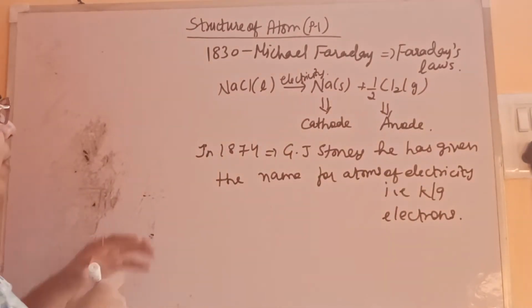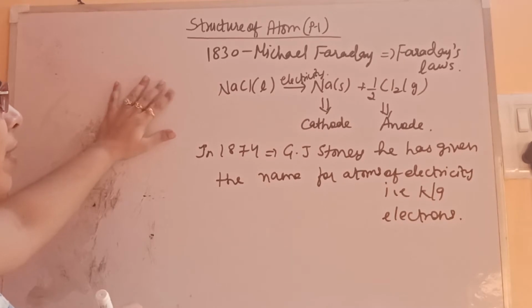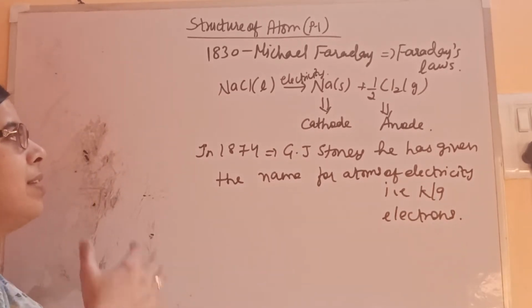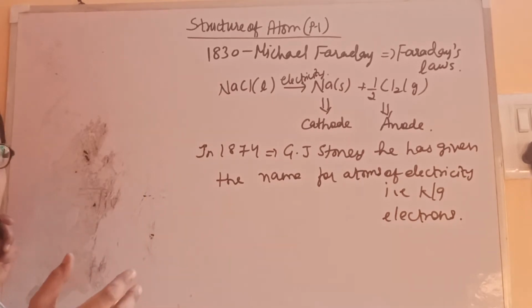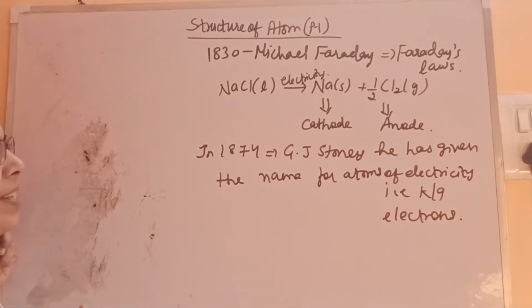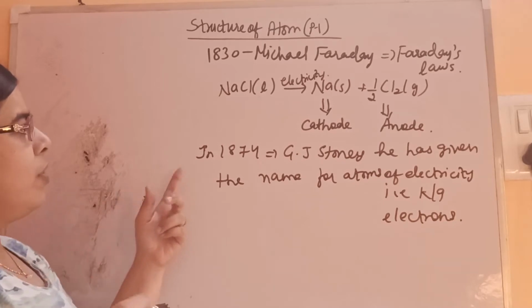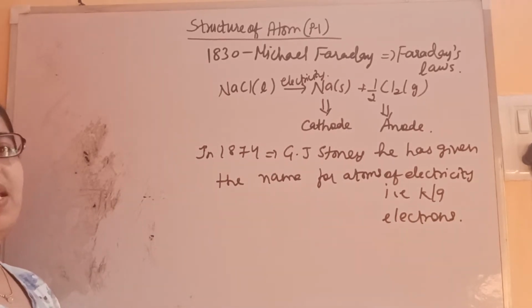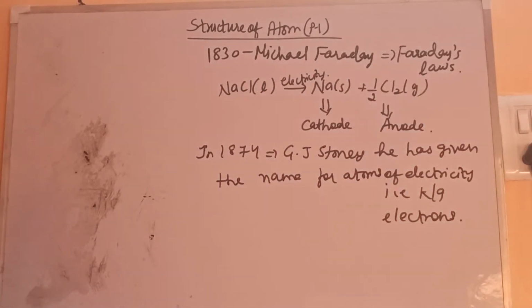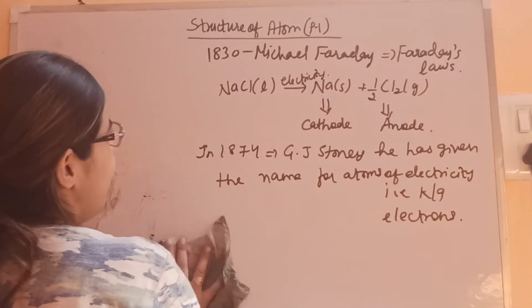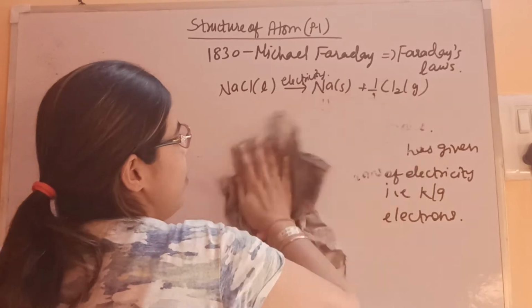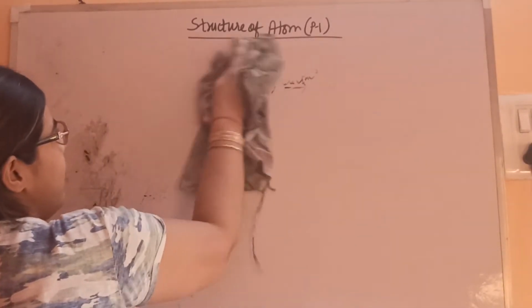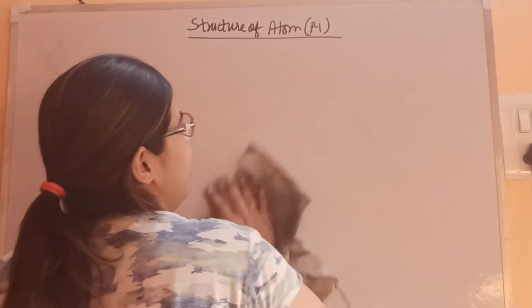So these scientists worked on the atoms of electricity. On passing electricity, the particular compound gets decomposed due to the atoms which are present inside it. So in 1874, G.J. Stoney gave the name for the atoms of electricity, that is the electrons. Now let's see, the atom can be divided into three types of fundamental particles. Let's see one by one who discovered these particles.